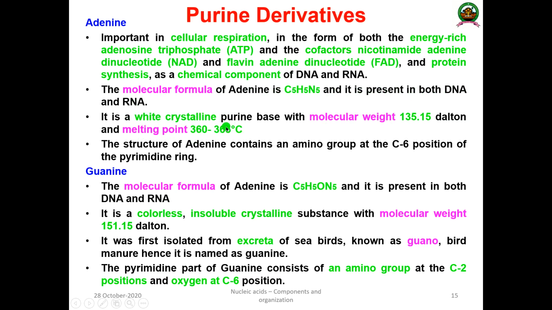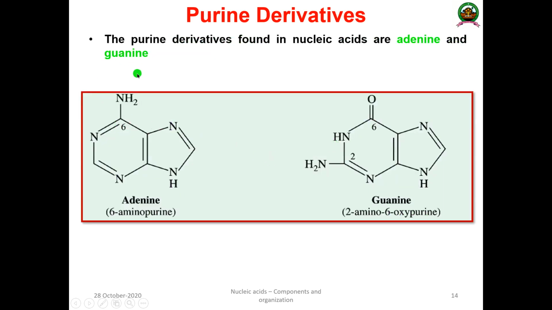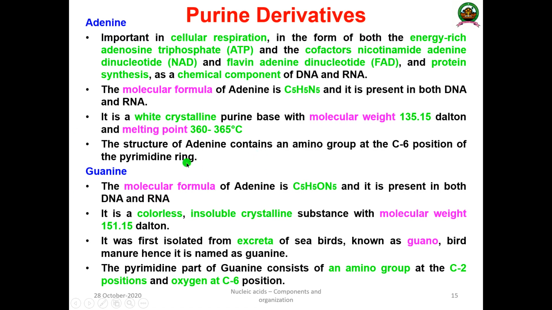The structure of adenine, as I said, consists of a C6 position which comprises an amino group. The 6th carbon atom comprises an amino group. The remaining things are the same: the imidazole ring here and the pyrimidine ring here. And next one is guanine.